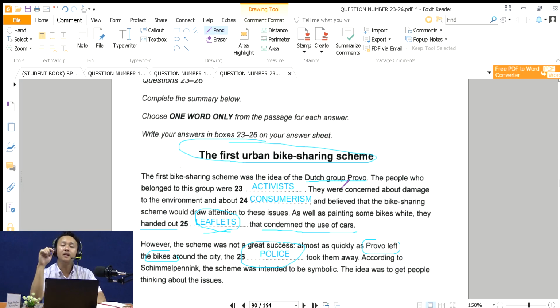If you do not understand what information you need to find, it will increase the possibility of choosing the wrong answers. So always make sure you understand the questions, and what information you need to find, before you go to the text for the summary completion.